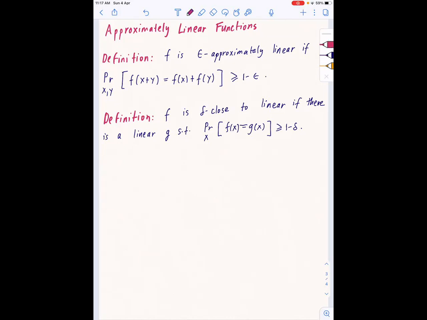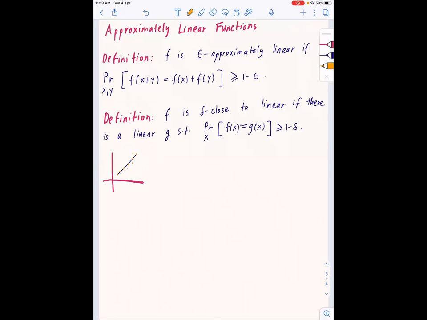Just to pictorially understand this, the point is that we are asking that if our function looks something like this, the function values are these yellow points, whatever it means for {0,1}^n.